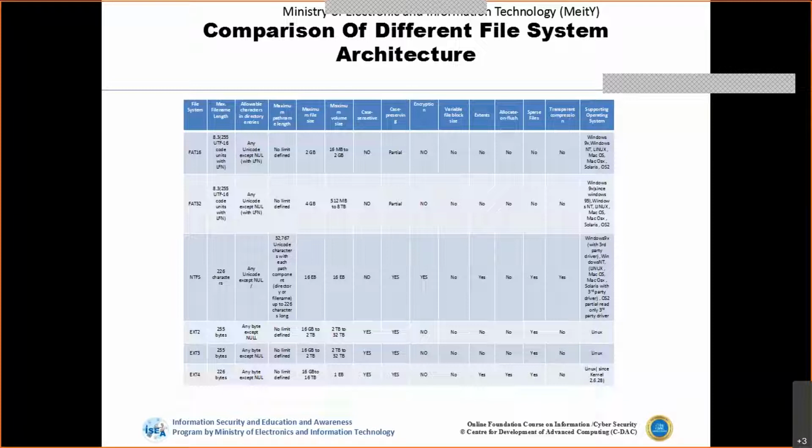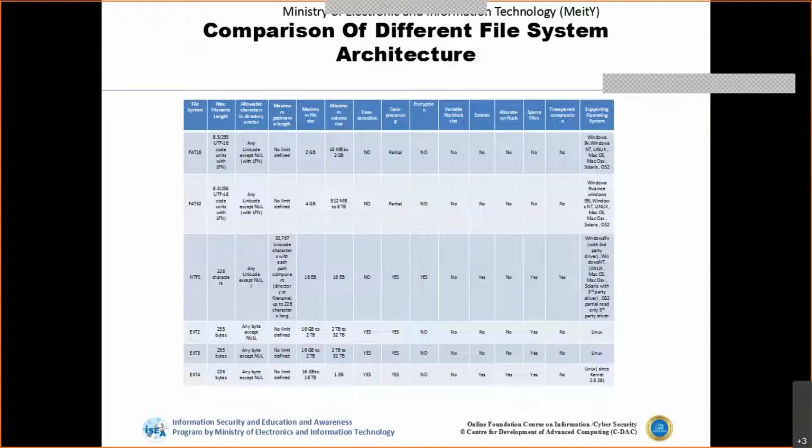We cannot copy that in terms of FAT32 file or the storage, because the maximum file size that is supported by the file system, that is FAT32, is only 4 GB. So this is where the restriction will come in. If we talk about NTFS, then it is 16 exabytes. If we talk about ext2 or the file systems that are used on Linux, ext2, 3 or 4, then that varies from 16 GB to 2 terabytes.